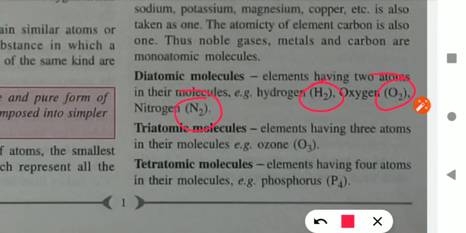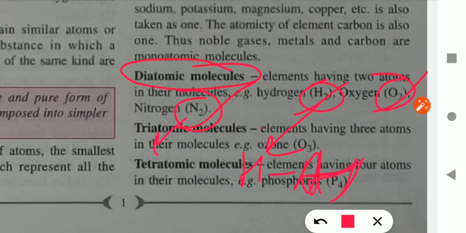So students, diatomic may be homogeneous, or you can say not homogeneous, meaning in which atoms are same, mean homoatom. For example H2, O2, N2. In H2, O2, N2 atoms are same, meaning in H2 two atoms are there but both atoms are same, that is H and H. In N2 two atoms are there but both atoms are same, that is N and N.